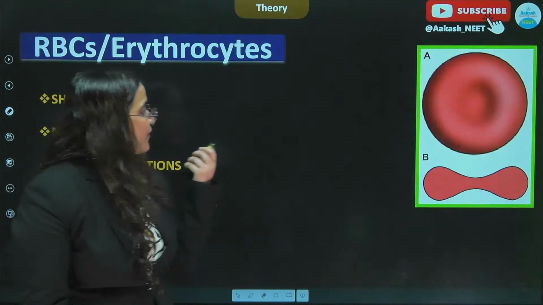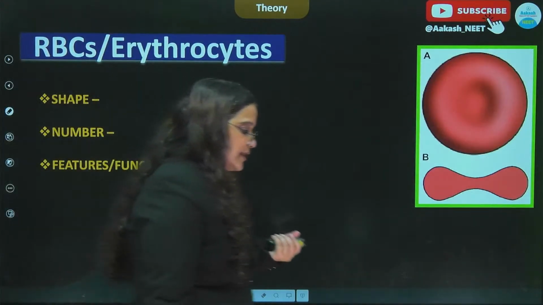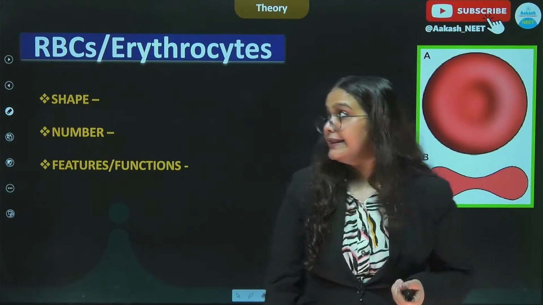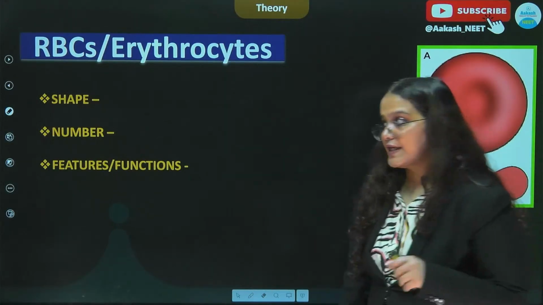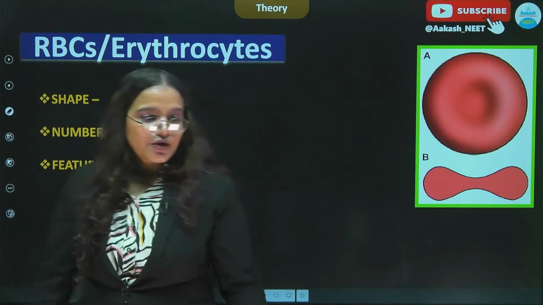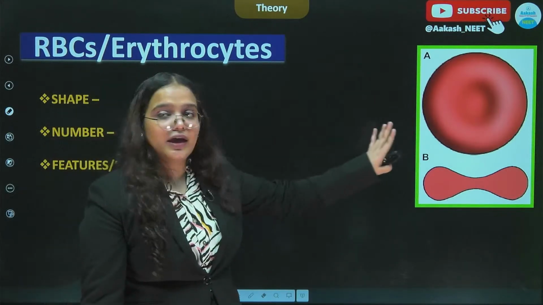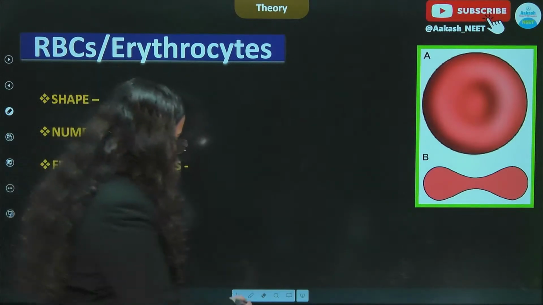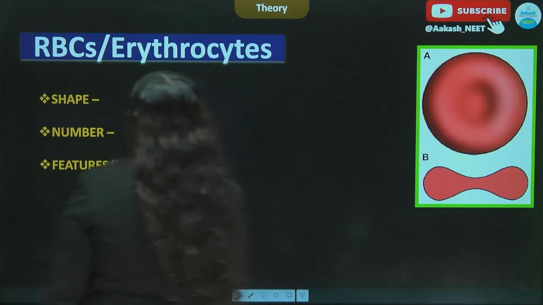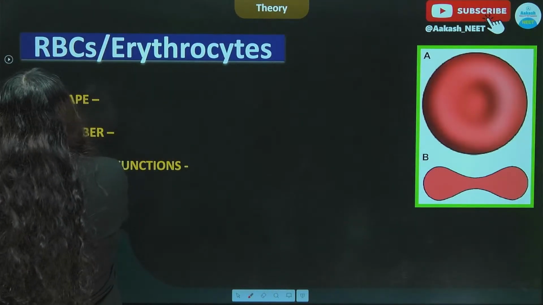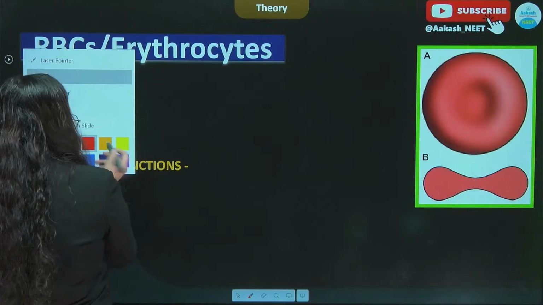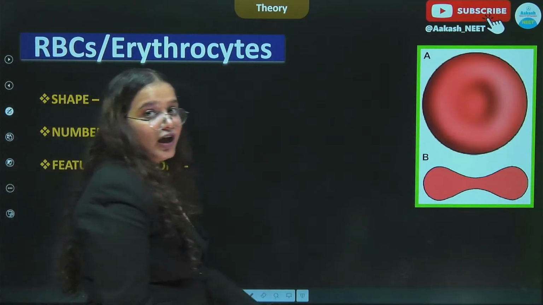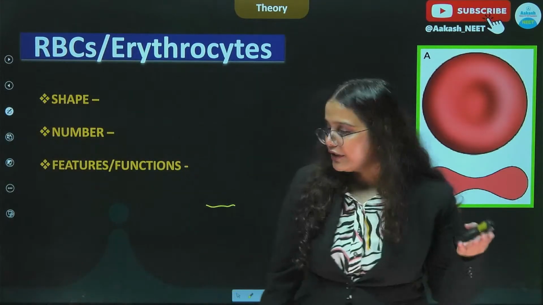All right. So the first formed elements that we are going to take up is the RBCs, which is also known as the erythrocyte. So on the screen you can see the shape of the RBC. RBCs are known as the red blood cells. क्यों? क्योंकि लाल रंग का दिखता है, सीधी सी बात है. अब वो लाल रंग का क्यों दिखता है? That is something we need to discuss.